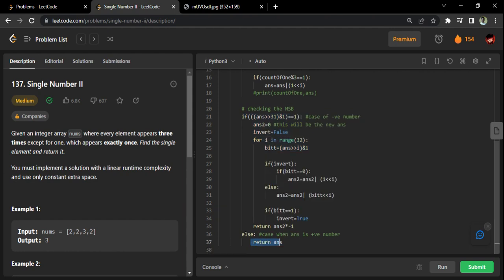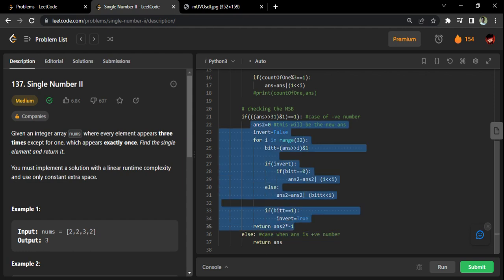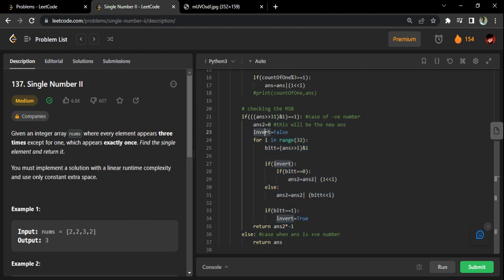This part of the code deals with the case when the answer is positive: return the answer as it is. This part of the code deals with when the answer is negative. What should I do? I will write invert, equal to false initially. I will go through each of the bits of the answer. I'm getting the ith bit from the answer.